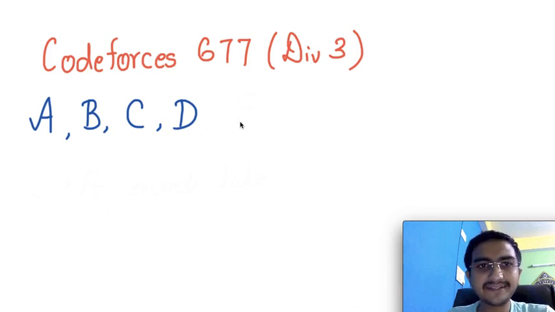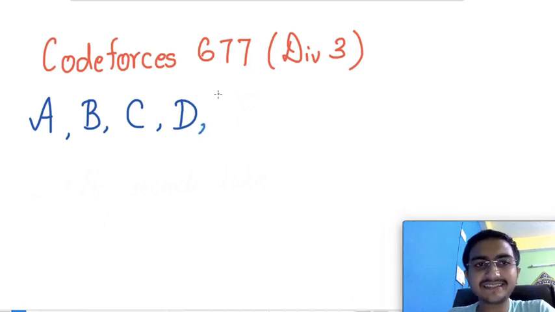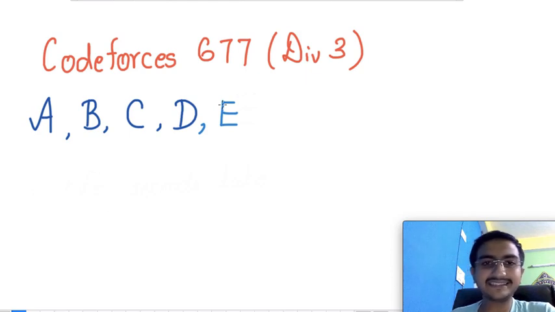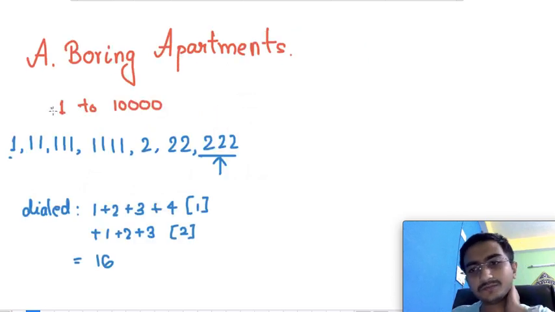Hello everyone, I am Divyanshu Kumar and today I will be discussing Codeforces round 677, division 3, problems A, B, C, D and E. E I was able to solve in the contest, but due to some office work that came up at that moment, I was not able to submit the solution, and when I submitted it I was a few minutes late. So let's go one by one.